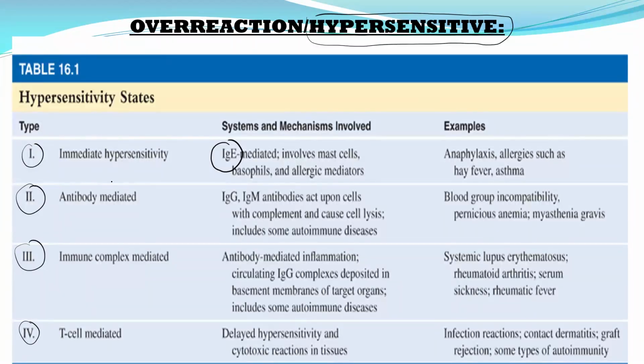This is immediate hypersensitivity. This is IgE that is really, really overreactive, trying to destroy an allergen, like pollen, for example. Pollen itself is not dangerous for us, but the IgE tries to remove it, and what happens? It will produce the allergic reaction.